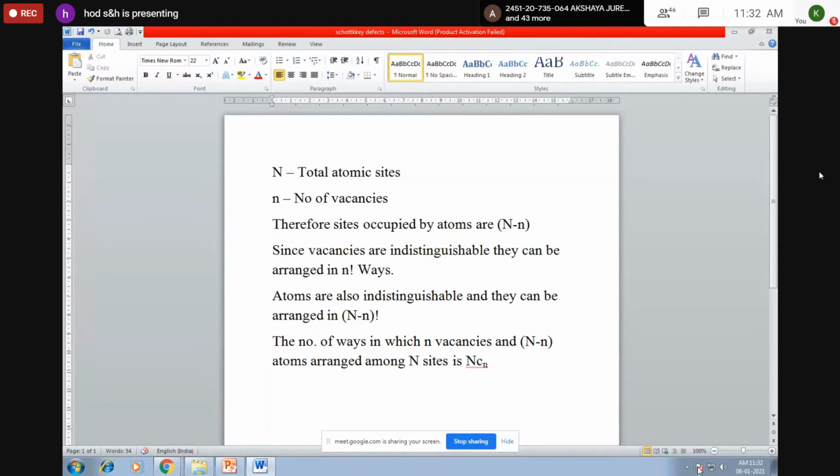So the probability or possible ways of arranging these can be represented by P is equal to N factorial by N minus n factorial into n factorial.